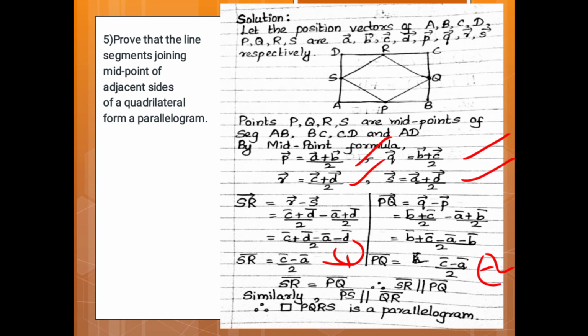So from 1 and 2 we get SR vector is equal to PQ vector. Therefore, SR vector is parallel to PQ vector since these are in the same direction. Similarly we will prove that PS vector is parallel to QR vector. Therefore, quadrilateral PQRS is a parallelogram.